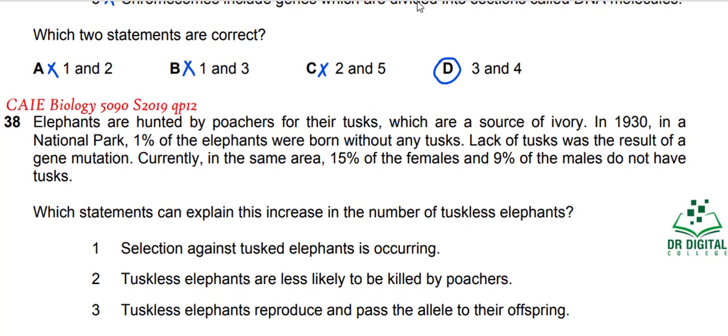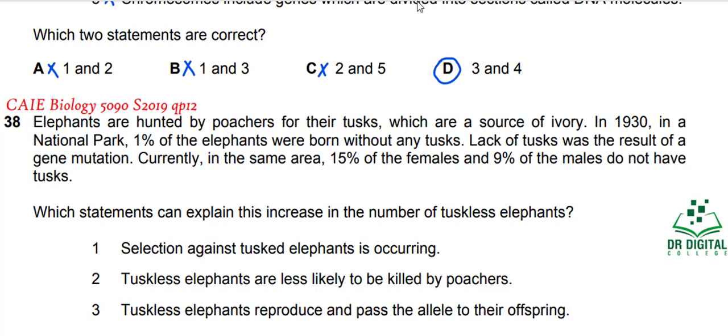In question 38, elephants are hunted by poachers for their tusks, which are a source of ivory. In 1930, in a national park, 1% of the elephants were born without any tusks. Lack of the tusks was the result of a gene mutation. Currently, in the same area, 15% of the females and 9% of the males do not have tusks. Which statement can explain this increase in the number of tuskless elephants?